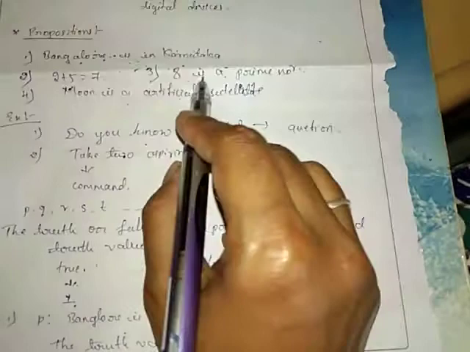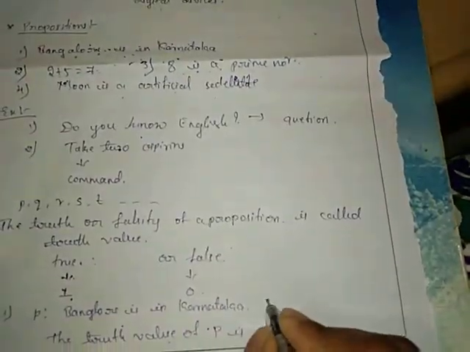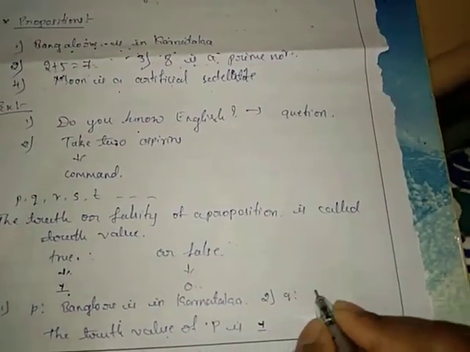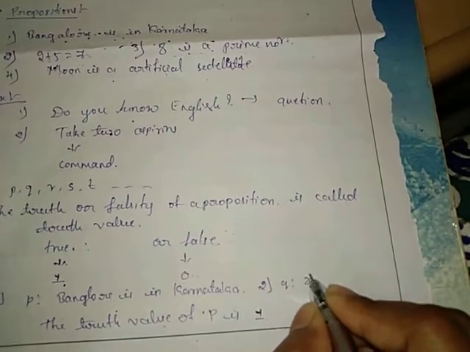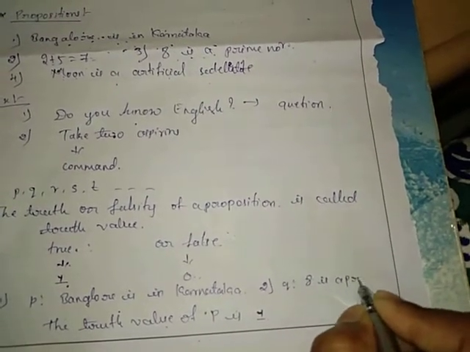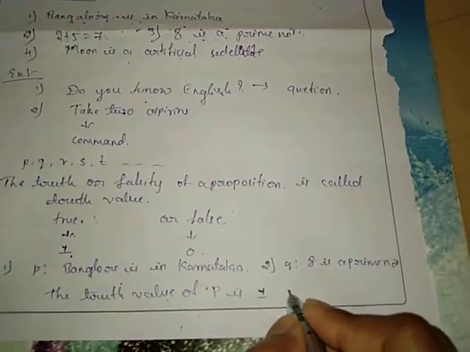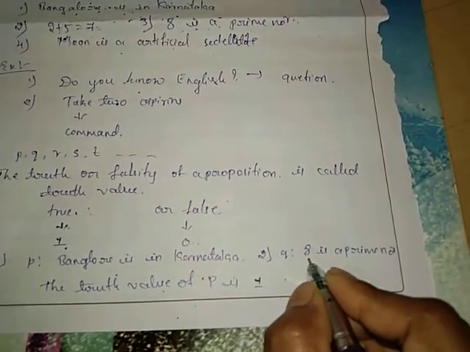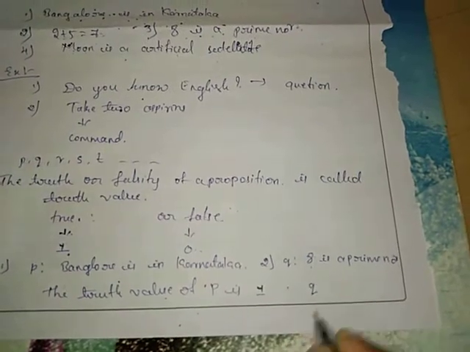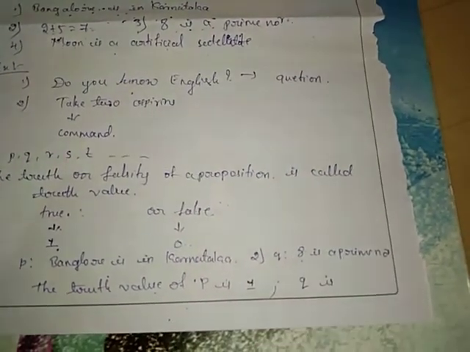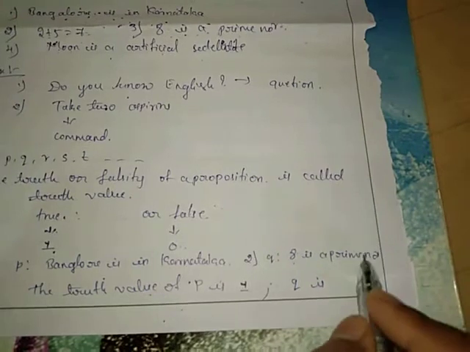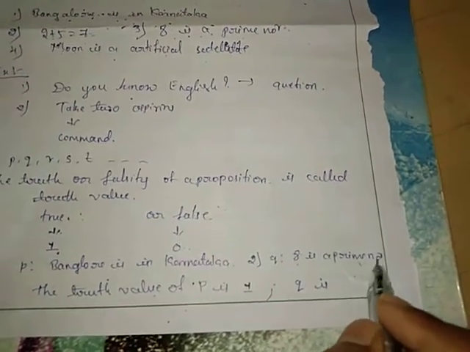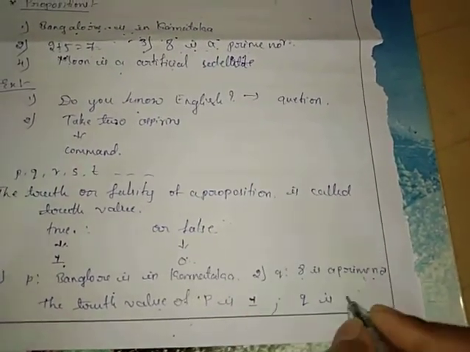Same as it is, 8 is a prime number. Consider the statement as Q. 8 is a prime number. So here 8 is a prime number. The truth value of Q is, the statement is false. If the statement is false, then the truth value is 0.